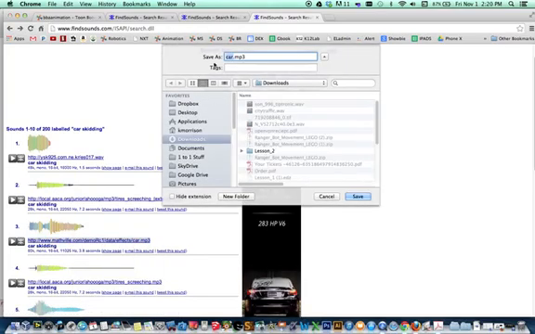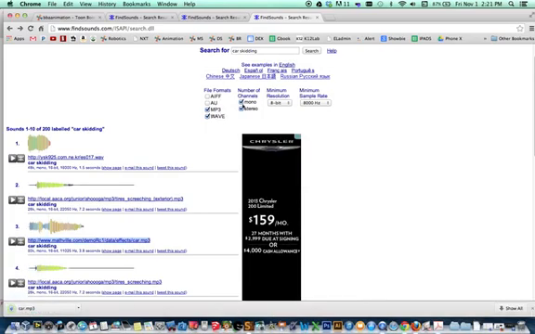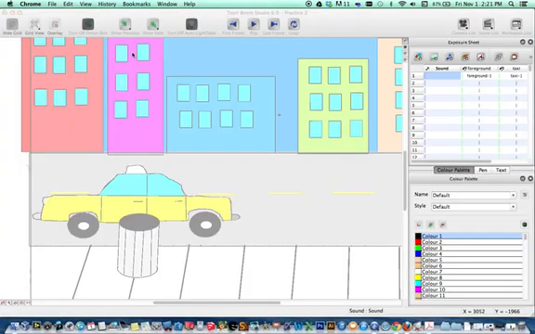Again, make sure it's only WAV and MP3. So there it is. It's going to go to my downloads. These should be the only 2 checked. Okay, so now we've downloaded those 3 sound effects. Let's go back to our scene. And in the first one, we're going to just use that city traffic sound effect.